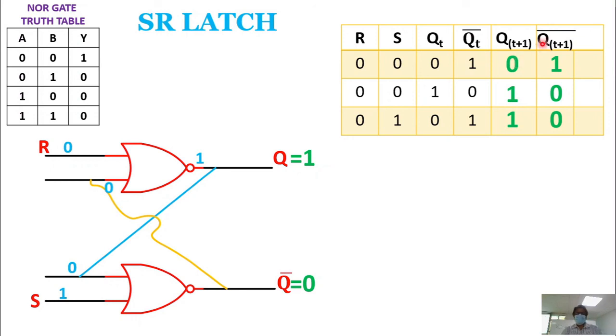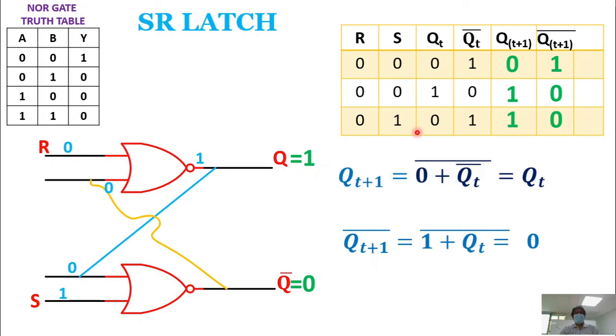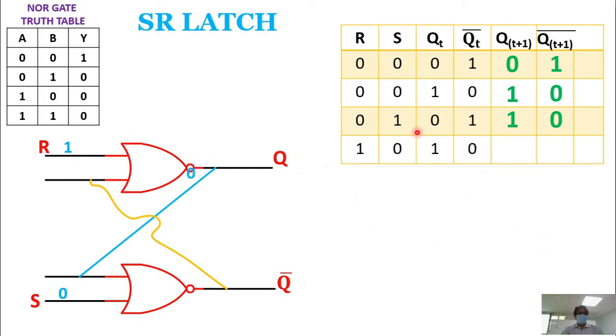Have you understood this? So it is possible to set and reset the output, and also it is possible to keep that output as it is, by the various inputs S and R given to the latch. Okay. So try to understand these concepts. It's very important.